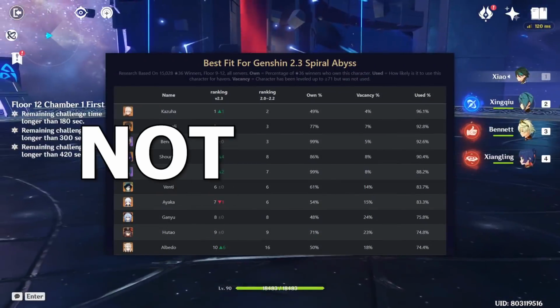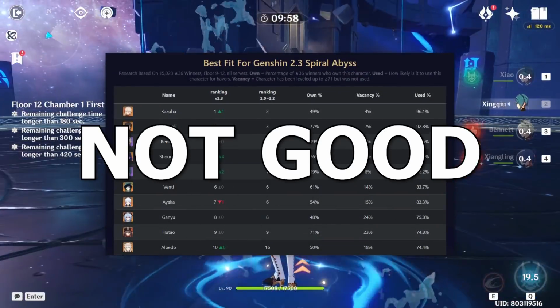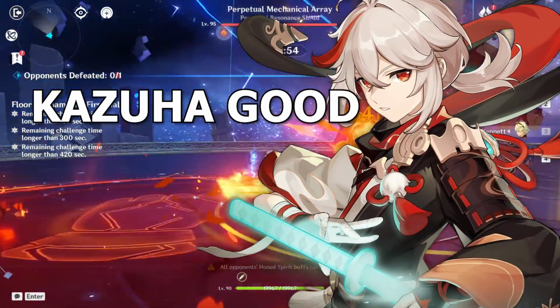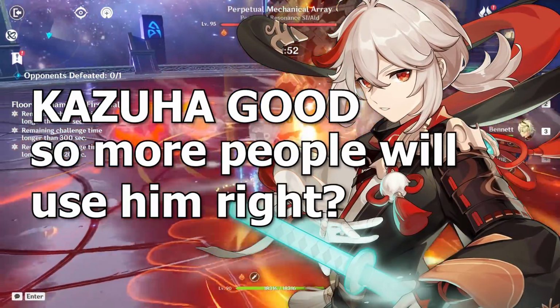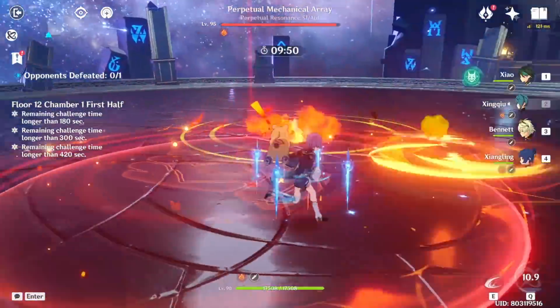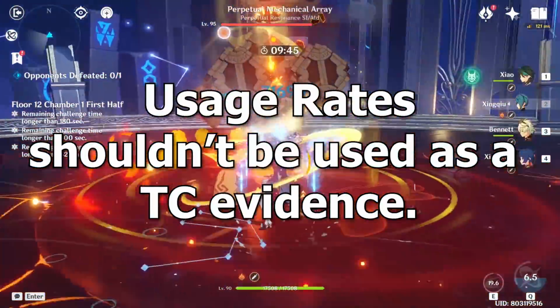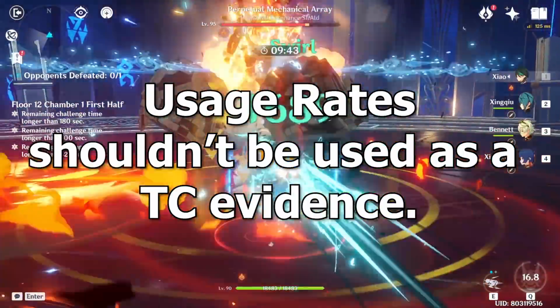Usage rate is not a good indicator for character strength. Now, sure, there might be a small amount of correlation. It's like, hey, if a character is really strong, then more people probably want to use it. But usage rate in general is just not a good indicator at all and should never be used in any part of character justification. This is because there are a couple of problems.